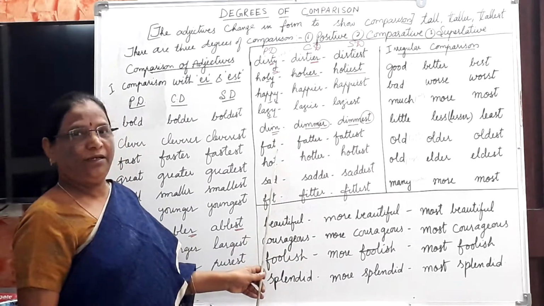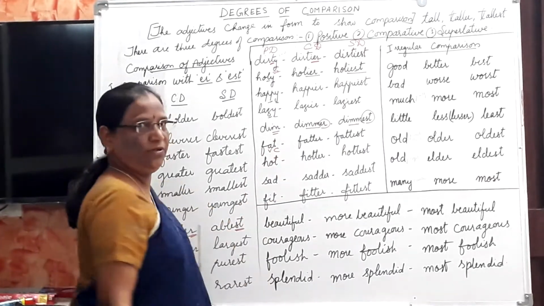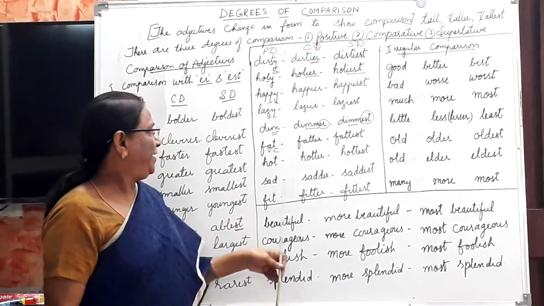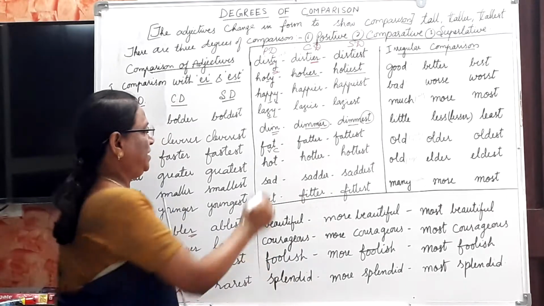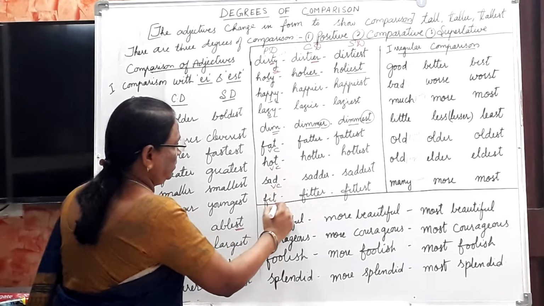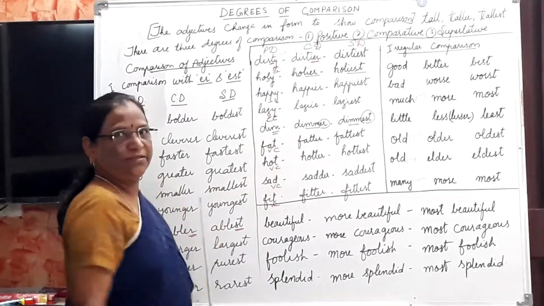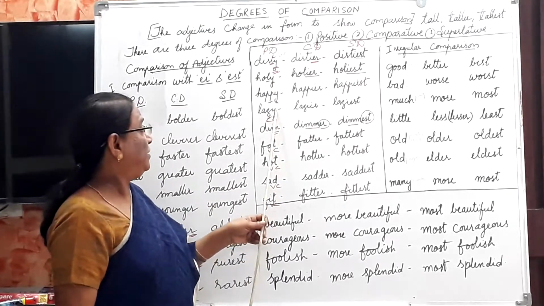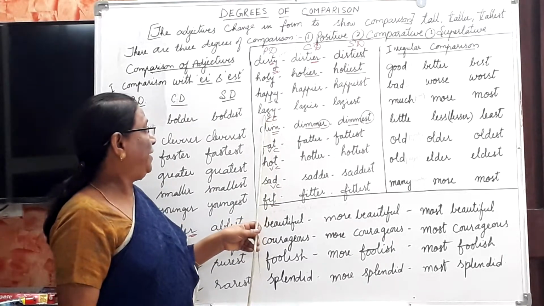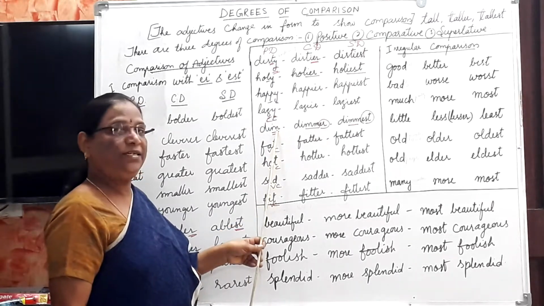Fat, this is consonant, and this is vowel letter. Fat, fatter, fattest. This is also consonant and vowel, consonant and vowel, consonant and vowel. This is consonant and consonant. The word is ended with y and preceded by consonant, and here the word is ended with consonant